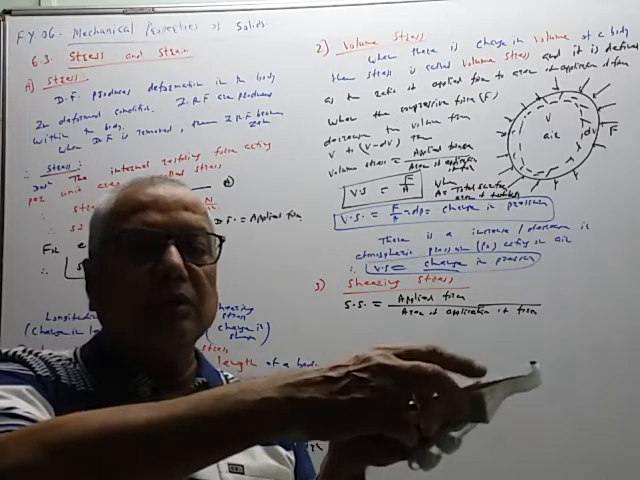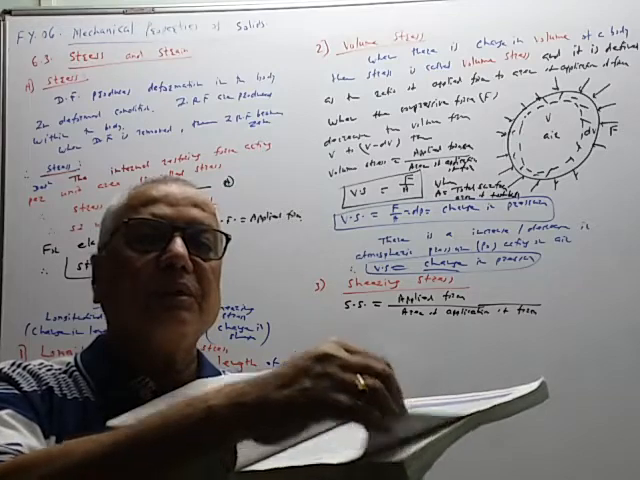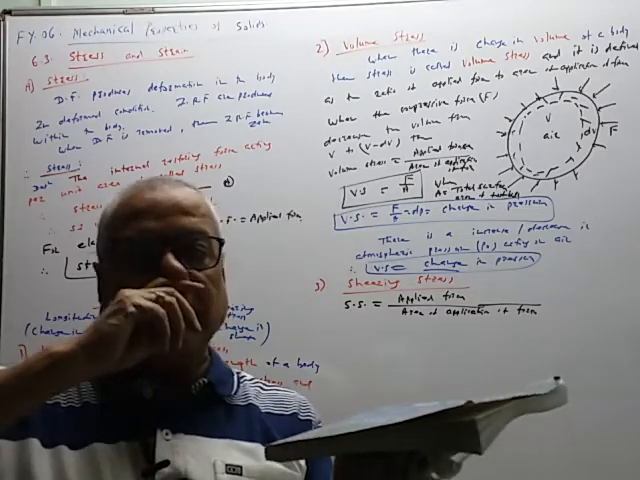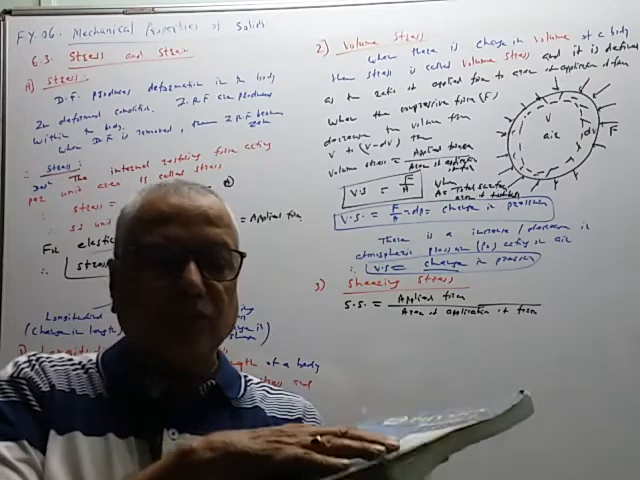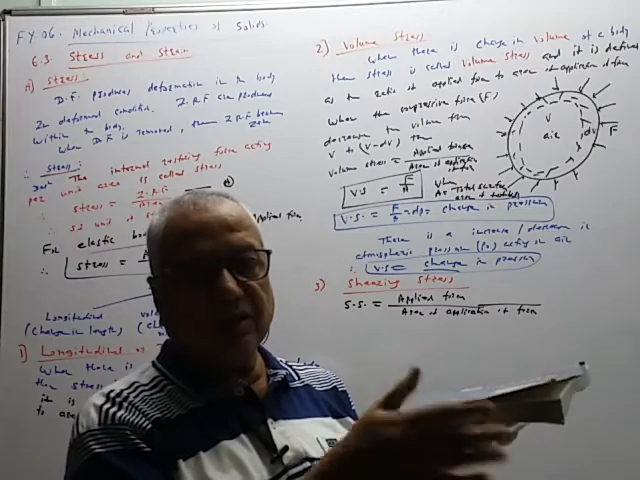So the body is divided into a number of laminas. This is one lamina, this is the second lamina, this is the third lamina, etc. So there are so many laminas. So the body is made by a number of laminas. So now if this bottom surface is fixed to the surface of